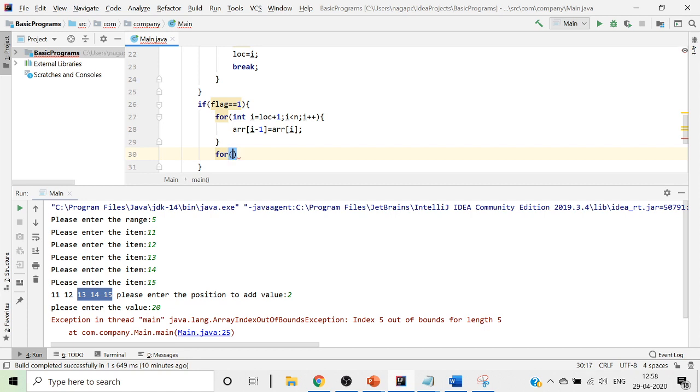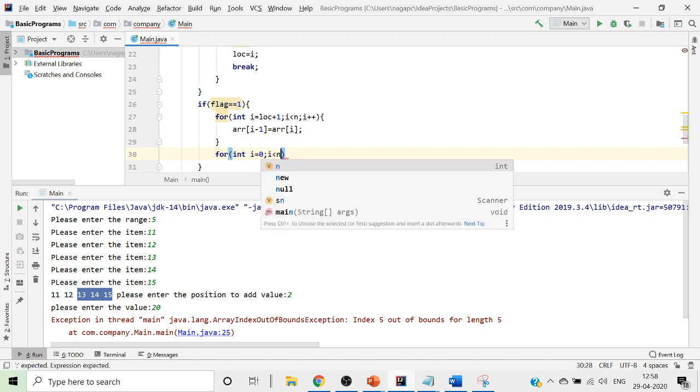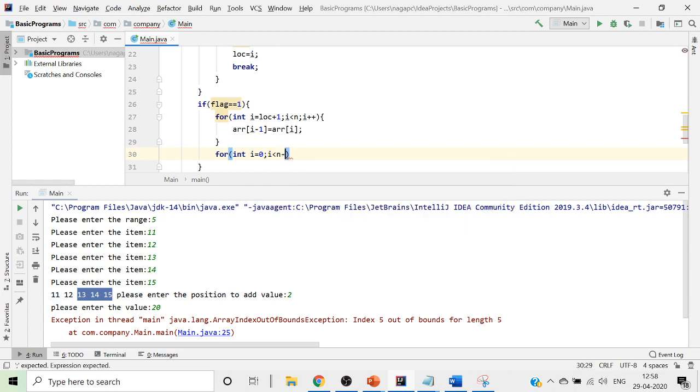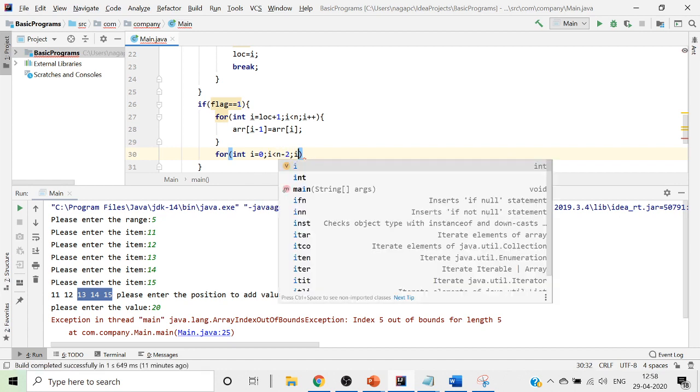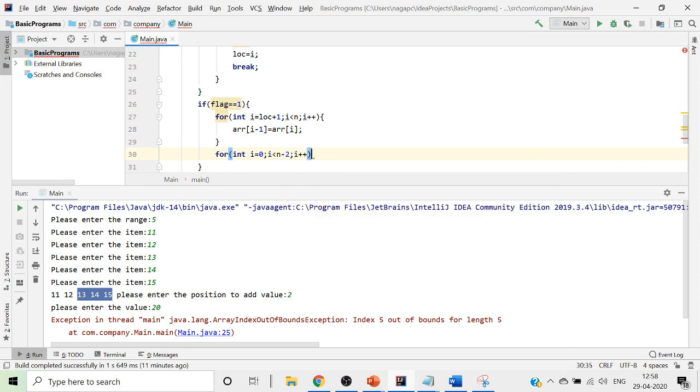So now in order to print it, we will use int i equals 0 and i less than your n value minus 2, and then we'll give i plus plus.